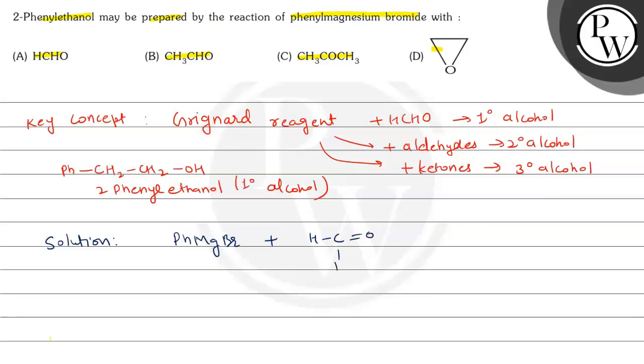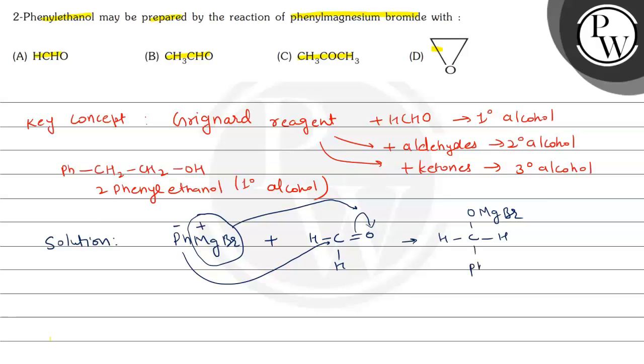We can write the formaldehyde like this. The electrons will go on oxygen, as oxygen is more electronegative. So the metal is positive in the Grignard reagent and carbon is negative. So the positive part will attack the oxygen and the negative part will attack the carbon. So we will get OMgBr, H and Ph. Upon hydrolysis, it will give PhCH2OH. That means the OMgBr is converted into OH group. This is the whole process that happens when Grignard reagent reacts with aldehydes.